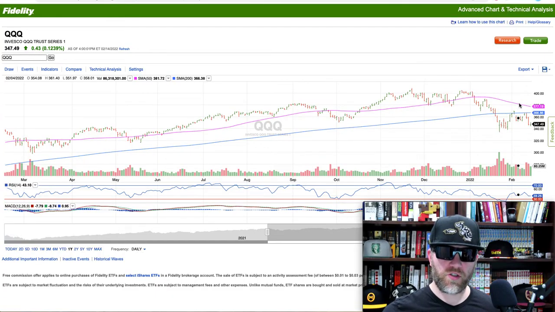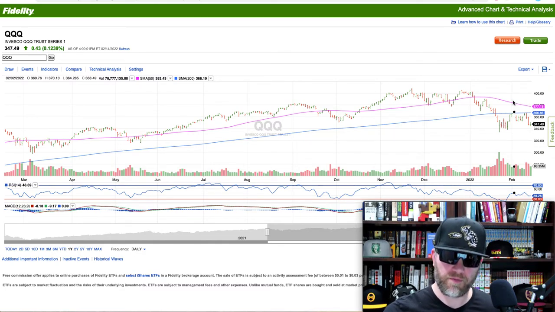Now, when I look at this chart, it looks to me like the 50-day SMA is headed towards crossing below the 200-day SMA. The 50-day is this purple line. The 200-day is this blue one. Now, if the 50-day crosses below the 200, that's called a death cross. And it's an important psychological indicator that many believe predicts a bear market or further stock declines.